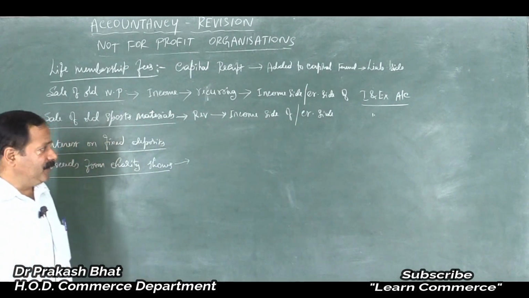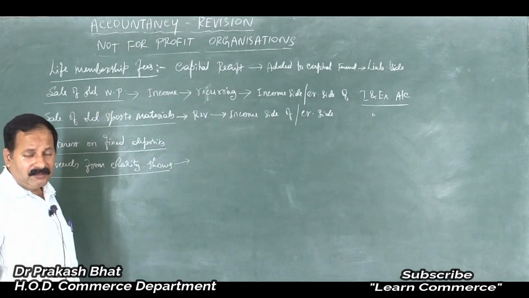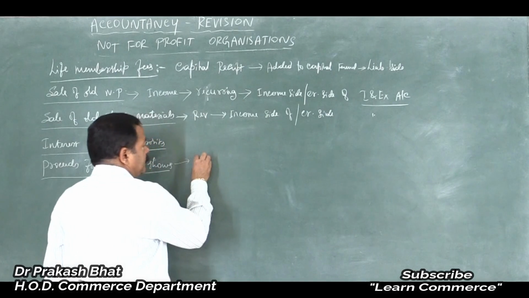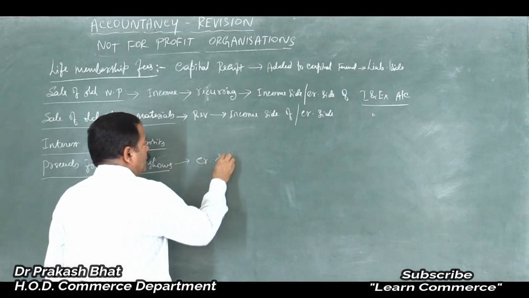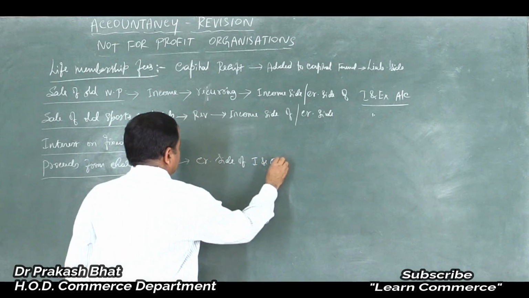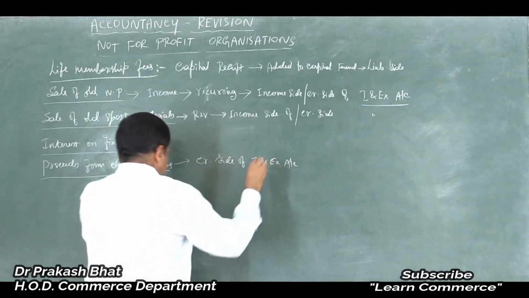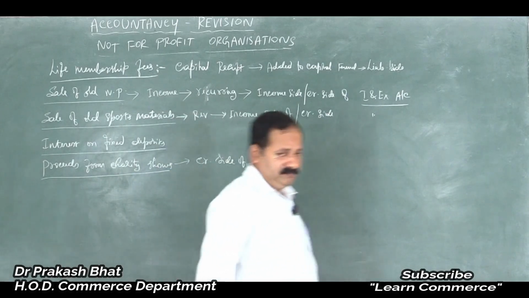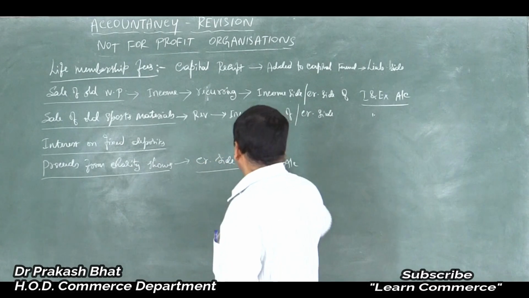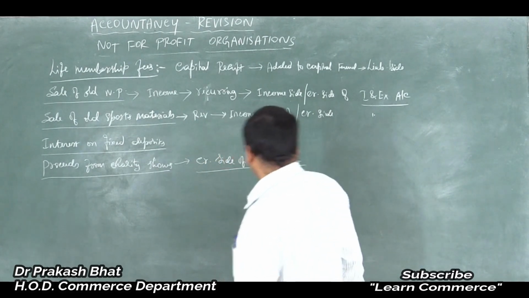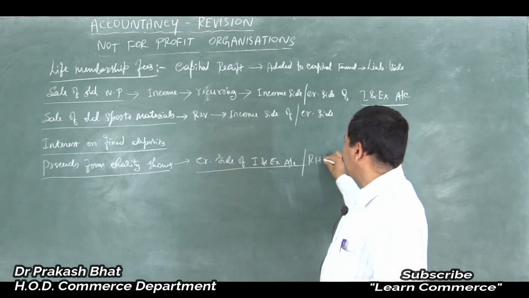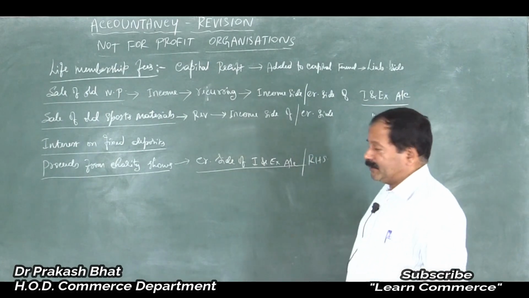Now and then they will conduct those charity shows, and that is a regular income for the concern, so it should be entered on the credit side of the income and expenditure account. Clear? The credit side, that is the right hand side of the income and expenditure account, and should be treated as regular income.